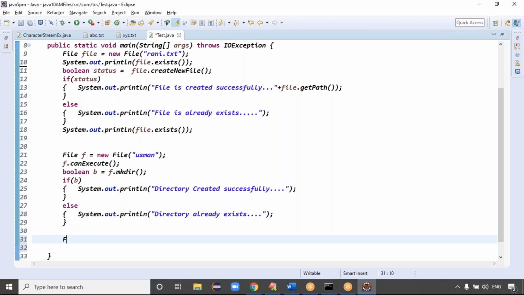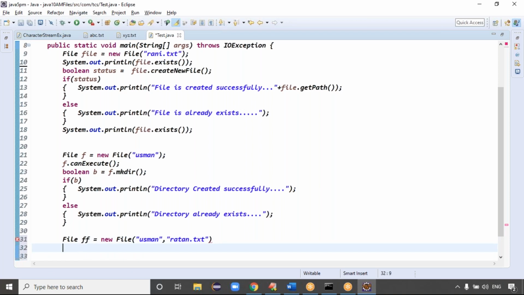Then file ff equal to new File, where you give the directory name Usman, and under it Ratan.txt. Just make sure that to create the file, the directory must be present first of all.